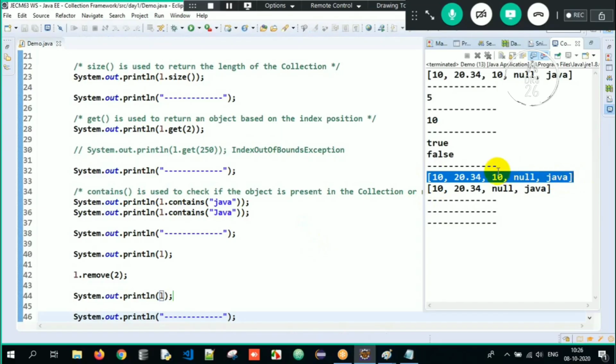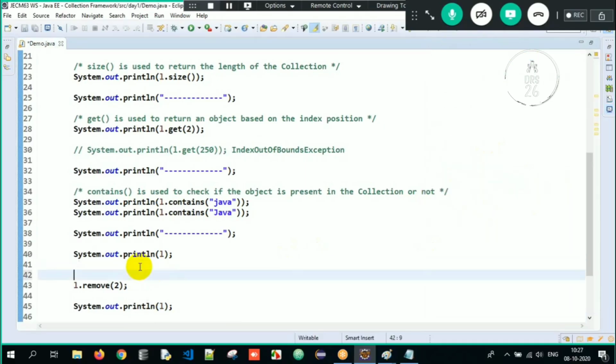So therefore 10 is deleted, and null and Java get shifted. So what is the job of remove method? The remove method is used to remove an object based on the index position. Clear? So this is the specification of remove method. Got it?